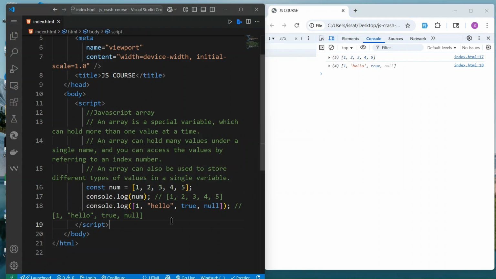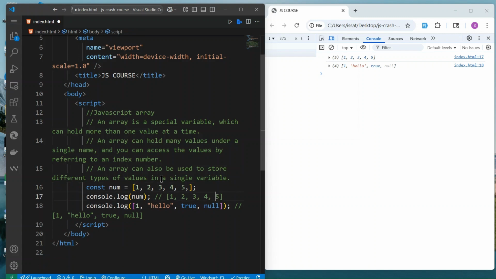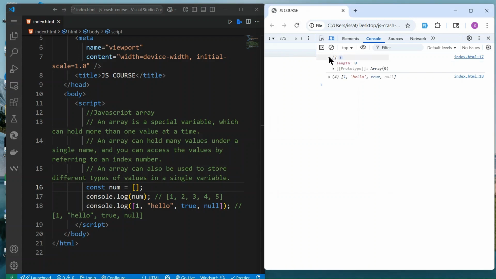So we can also declare the same thing. So we can do const num like that. But we can also do const array is equal to empty, like that. And then here, if you log, that array is empty. But since you say this is an array, the browser knows that this is an array, so it's going to print it out as an array. Array, kind of a list.